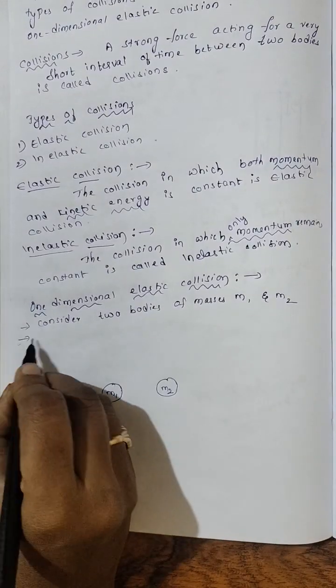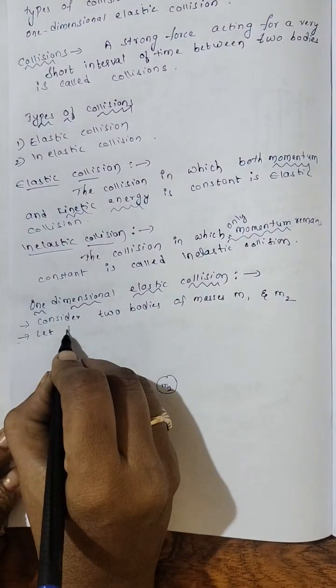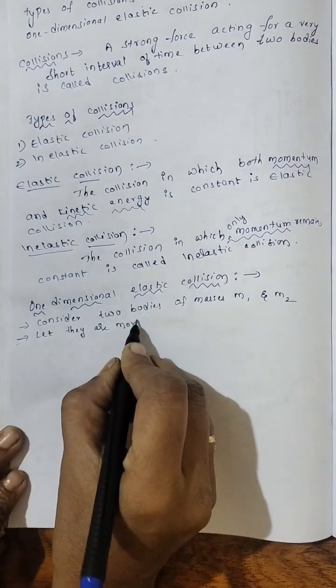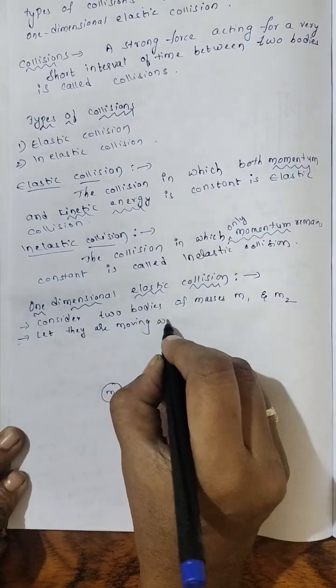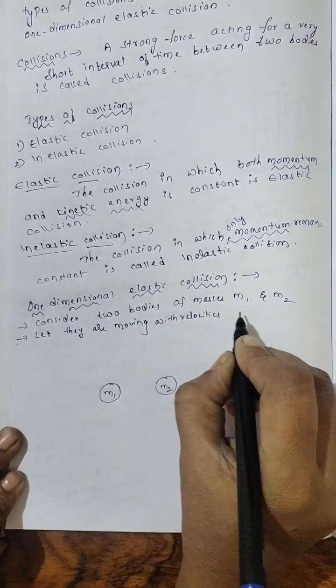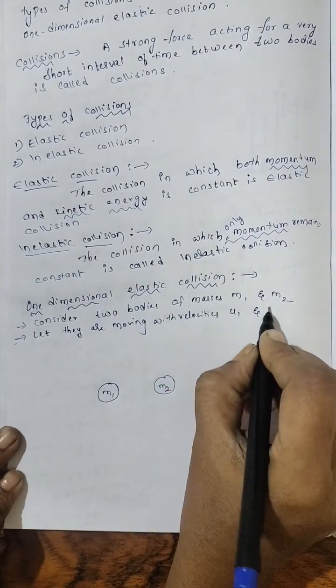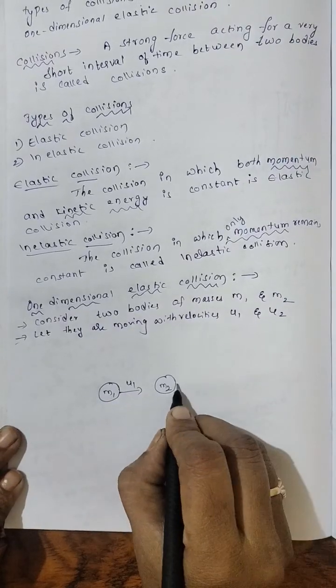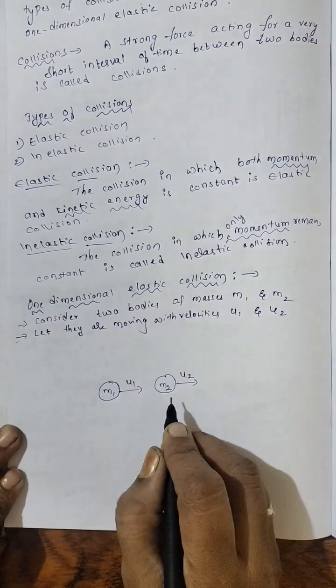Let them be moving with velocities u1 and u2. Let m1 be moving with u1, m2 moving with u2.